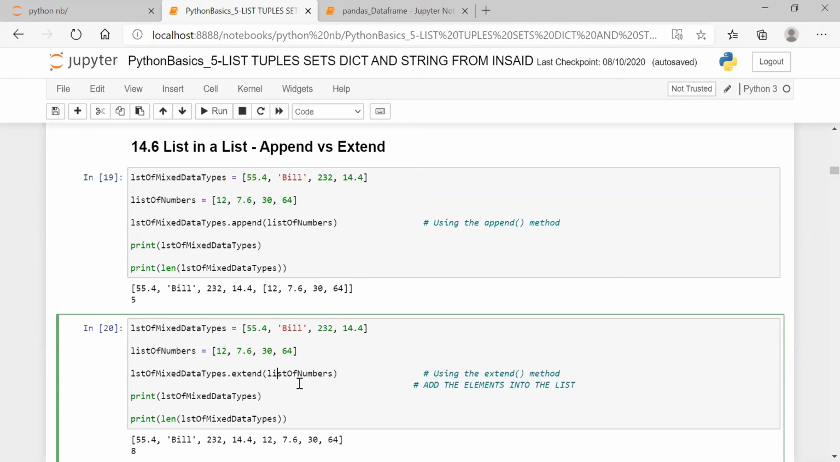Am I clear? Are you with me? Yes, sir. So extend means you are extending the list from what you previously had. Suppose I want to mix a data type, I want to extend with another list of values. So it is extended and treated as one list. Take the screenshot.